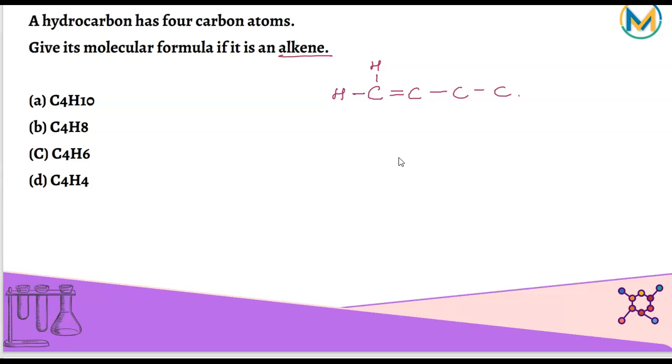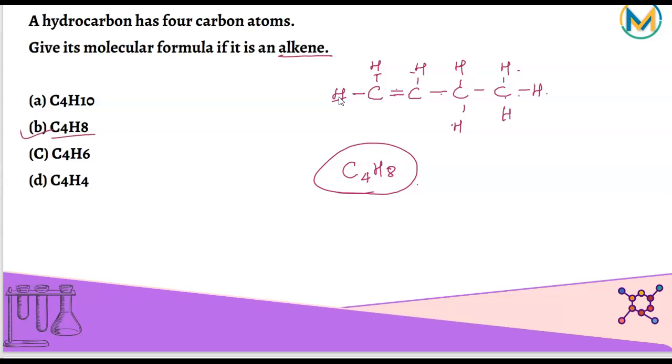This is the 4th one. Here you need 2 hydrogen. Here you need 3 hydrogen. So C4 and H, 1, 2, 3, 4, 5, 6, 7, 8. H8. Butene. So this B becomes the right answer, butene.